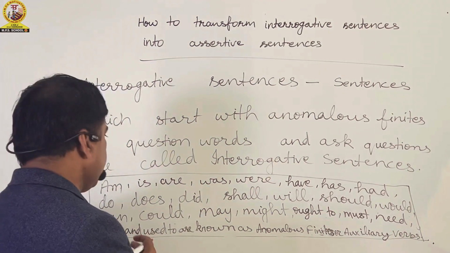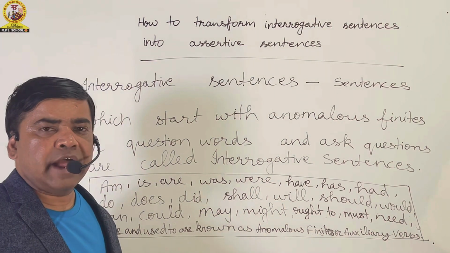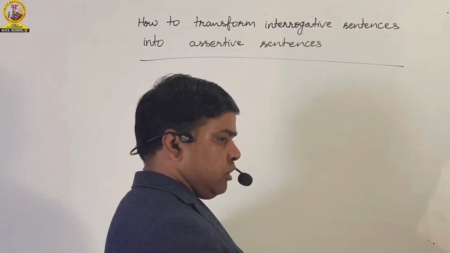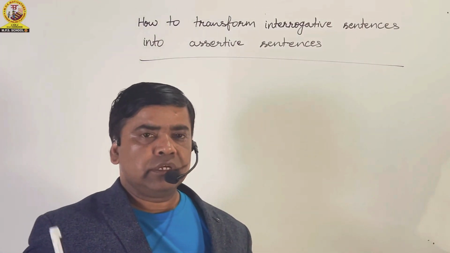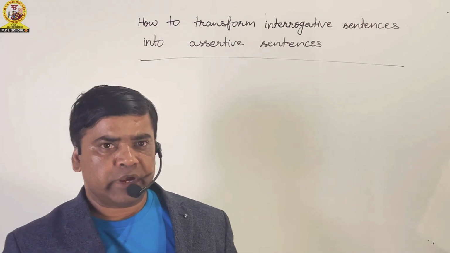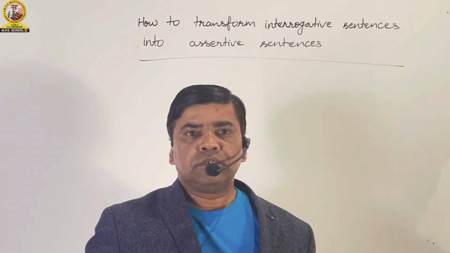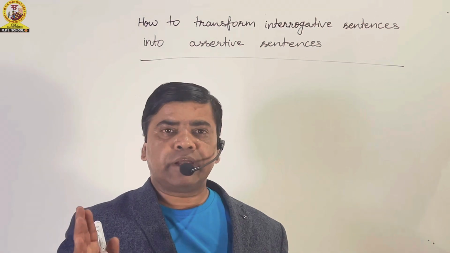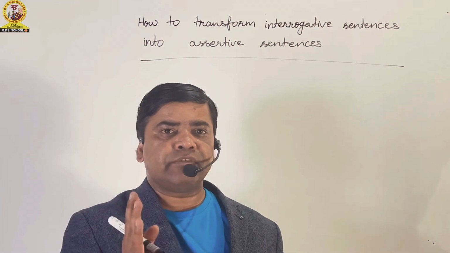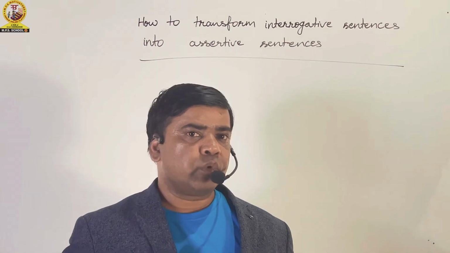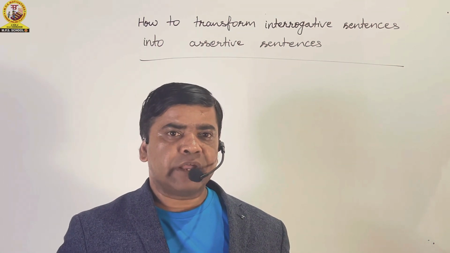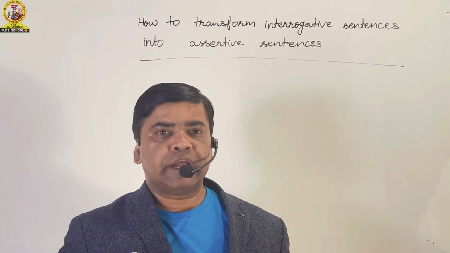Okay friends, now you can take its screenshot or write down in your notebook. You have just learnt in the definition of interrogative sentences that interrogative sentences may start with anomalous finites or question words. So there are two conditions of sentences to be interrogative sentences.